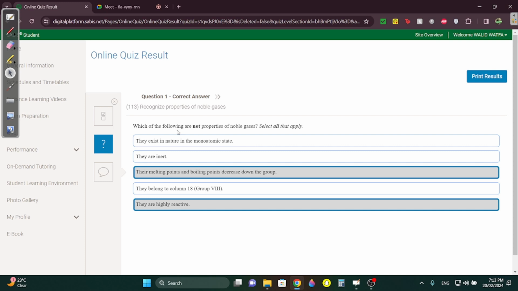I'll start because it's easy. Not properties of noble gases. Obviously, they don't decrease down the group. They're supposed to increase, and they are not highly reactive. They're inert. What came today? They're monoatomic, inert.